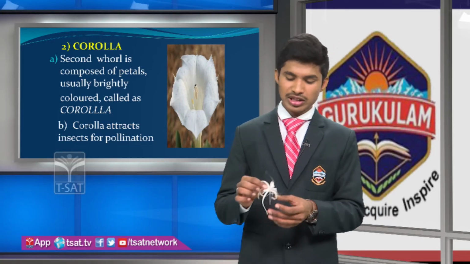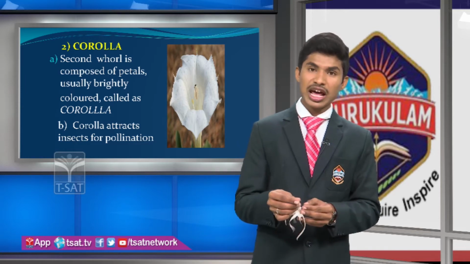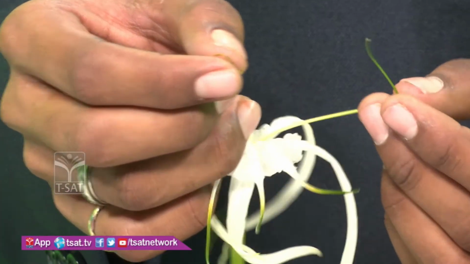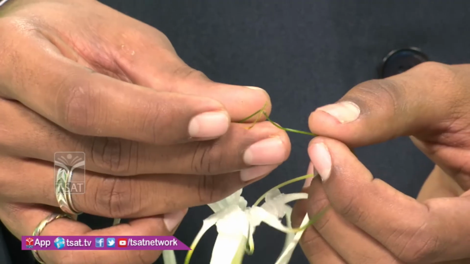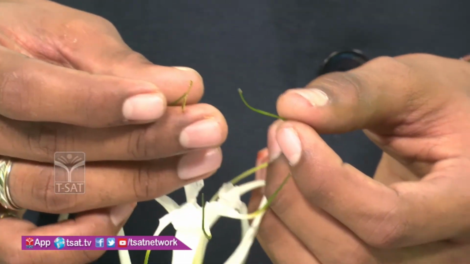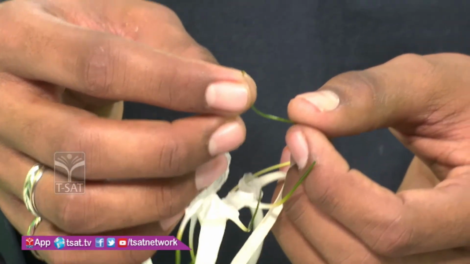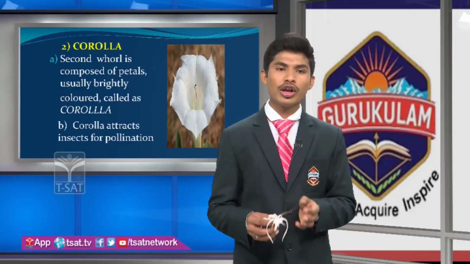Let us take, this is a flower and this is a stigma. This has the stamens, and the pollen grains transfer from the stamens to the stigma. The stigma is the receptive surface for the pollen grains and it is a gummy structure. So pollen grains are attached here and this causes pollination.